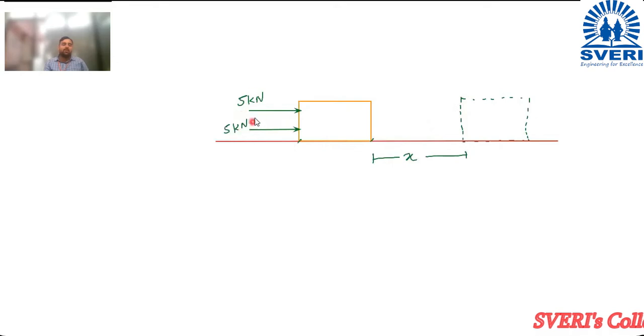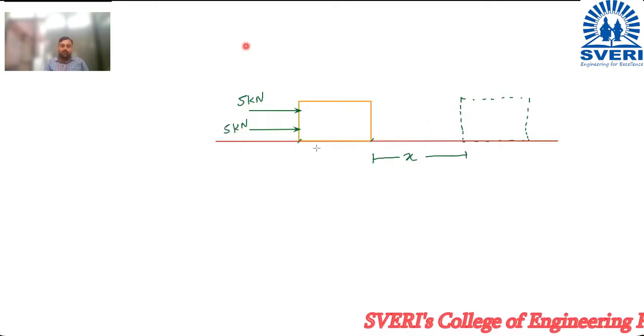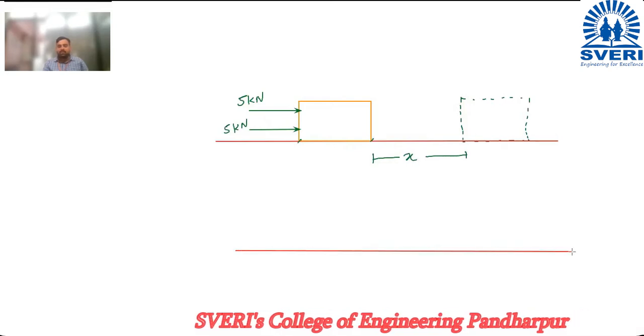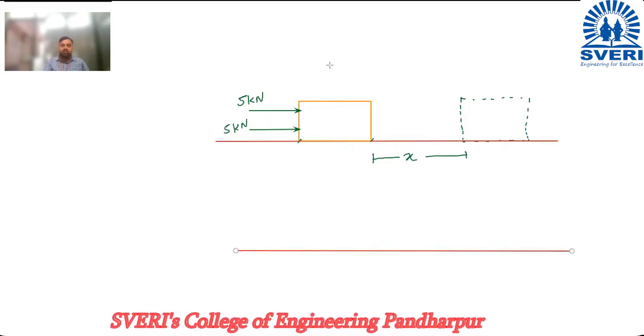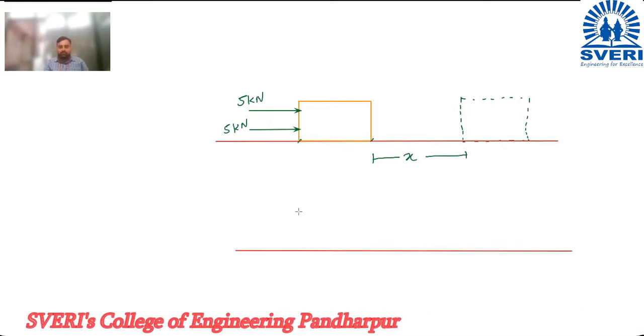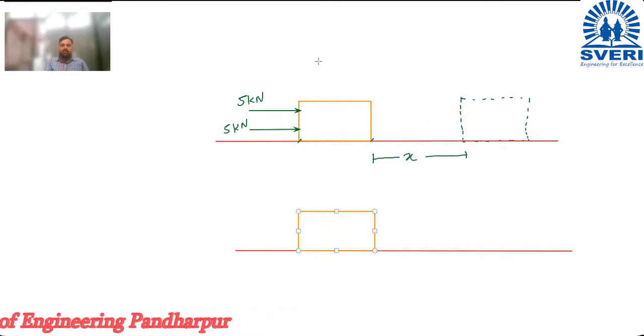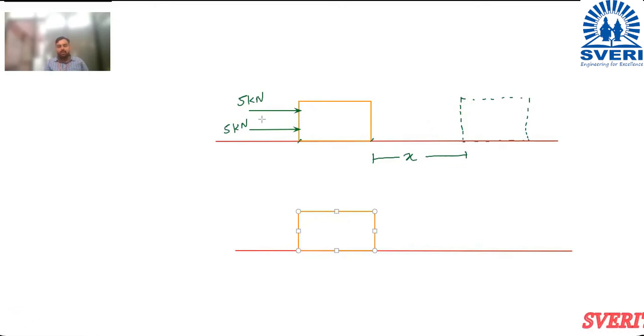Now instead of applying these two forces of 5 kilonewton, if I do it the same way, but on the surface, now suppose the box is there, this is the box or block. Now instead of applying the two forces of 5 kilonewton, I will apply a single force. Like this.